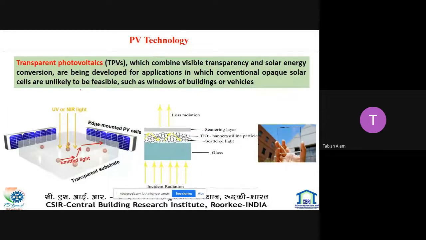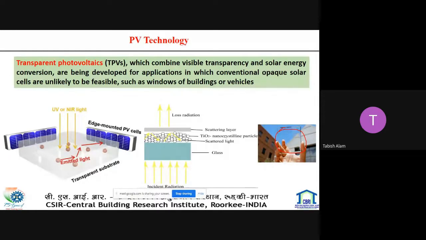Now other PV technology. Generally, the commercial photovoltaic cells we are using in solar power plants are made of silicon, but some technology has been introduced, that is the transparent solar PV panel, which combines visible transparency and also generates electricity. Now glass is being used everywhere in buildings, so it can be used for dual purposes, like solar energy gain as well as electricity generation.